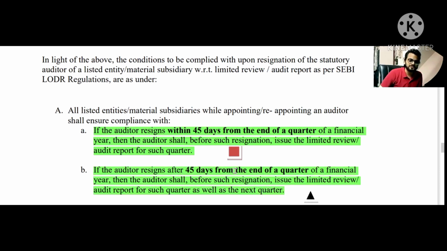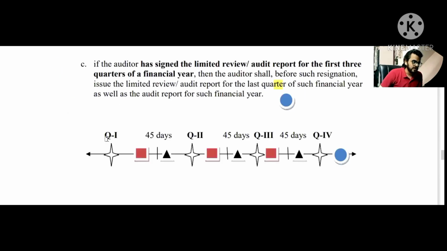For example, if for quarter number one the auditor is resigning after 45 days, that is denoted by this triangle, then the auditor shall have to issue the LR report for quarter number one as well as quarter number two.